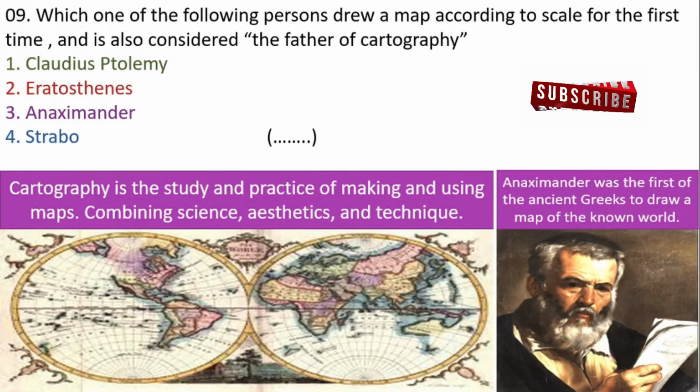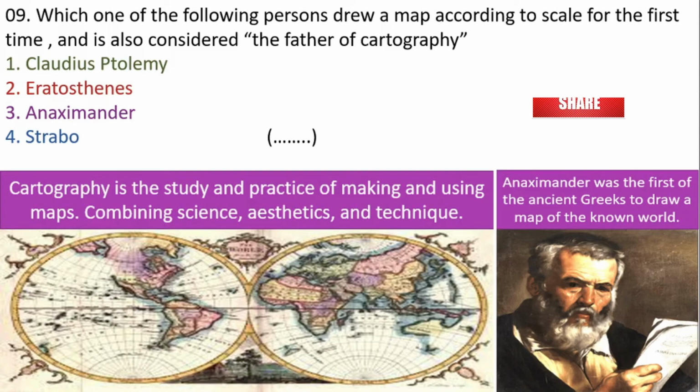Description. Cartography is the study and practice of making and using maps, combining science, aesthetics, and technique. Anaximander was the first of the ancient Greeks to draw a map of the known world. Let's look at the question now.